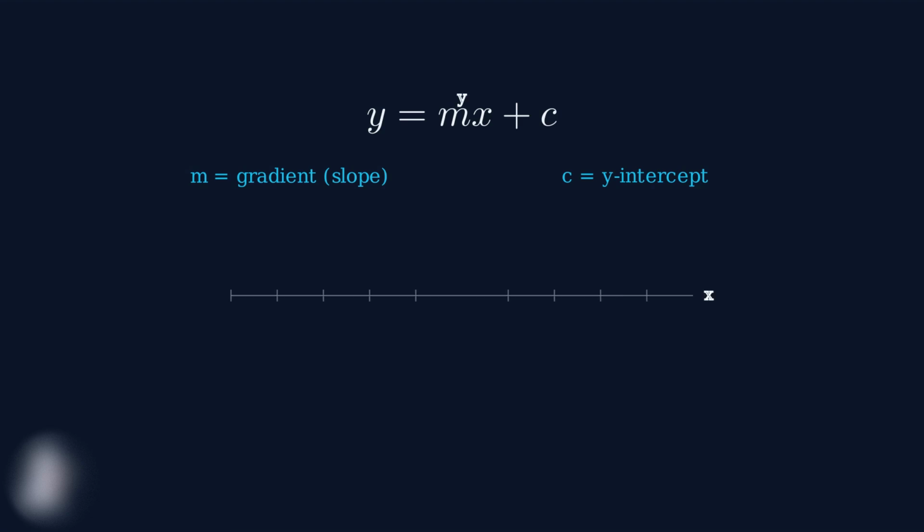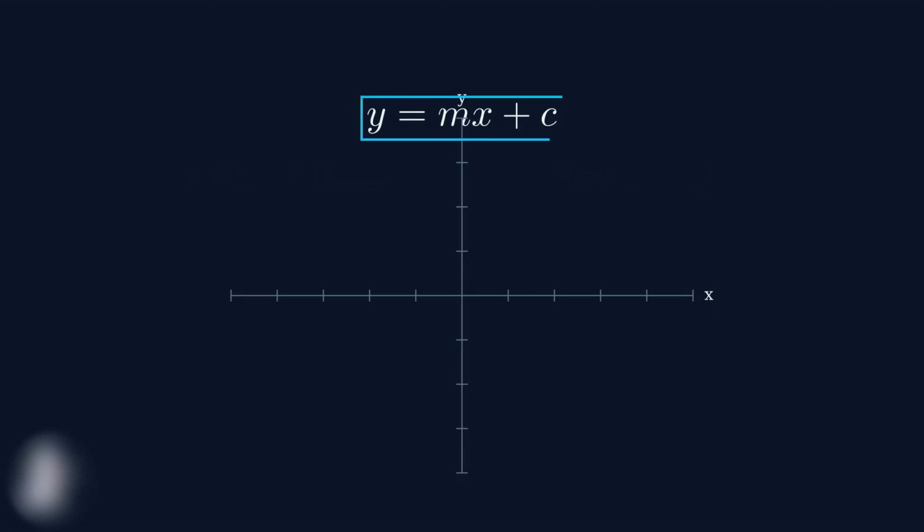To understand these concepts better, we need to visualize them on a coordinate plane. Here we have our x and y axes, which form the foundation for plotting any straight line. Let's start by understanding the gradient, or slope, represented by m. The gradient tells us the steepness and direction of our line. It can be positive, negative, or even zero, and each case creates a very different looking line.